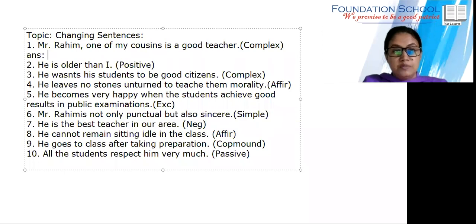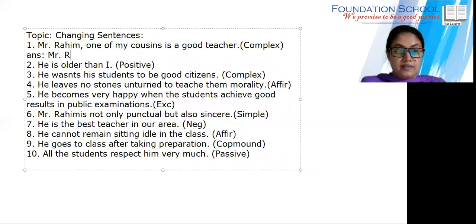First one I have written, Mr. Rohim, one of my cousins, is a good teacher. Simple sentence, we need to turn it into complex sentence. So how to make it complex? I can say, Mr. Rohim is one of my cousins and he is a good teacher. If you use and, it will be compound sentence. We know that in compound sentence we join the conjunctions and we make two different clauses. But in complex sentence we cannot make two different clauses.